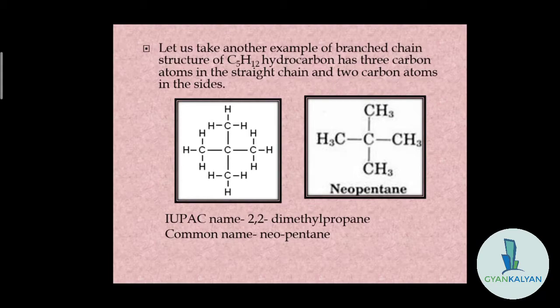Next we will take the example of another hydrocarbon, that is pentane, C5H12. So it has 3 carbon atoms in the straight chain and 2 carbon atoms in the sides. In the previous example we had 1 carbon atom attached to the side, that is the fourth carbon atom attached to the second carbon atom. और इस एग्जाम्पल में एक कार्बन के दोनों साइड्स पे ऊपर और नीचे, that is on the second carbon, there are 2 other carbon atoms. Let us see how we can name this structure.